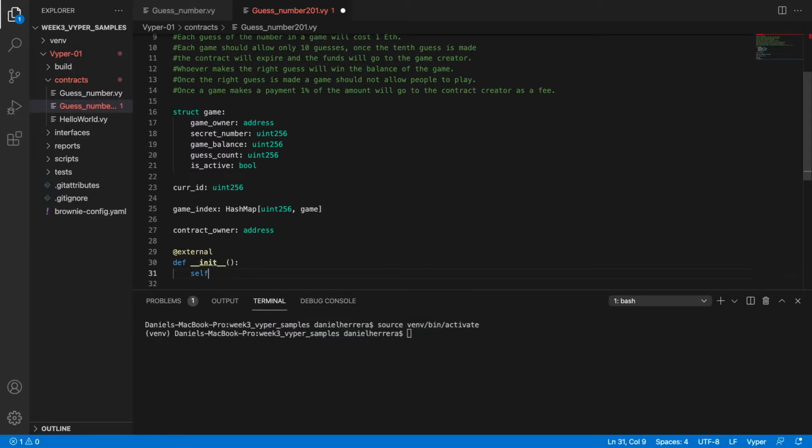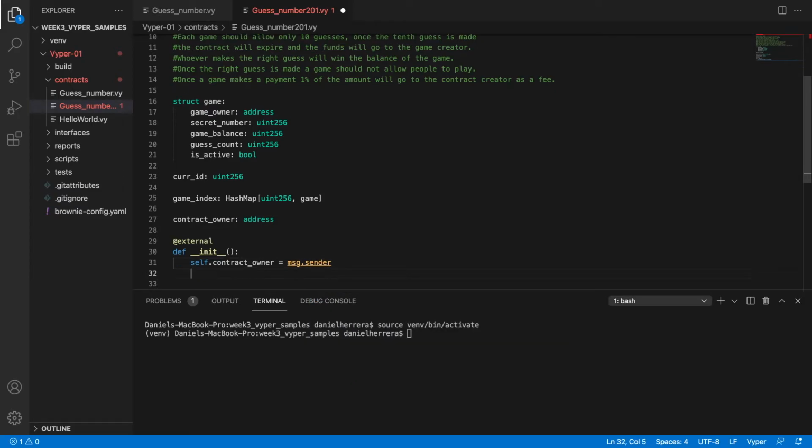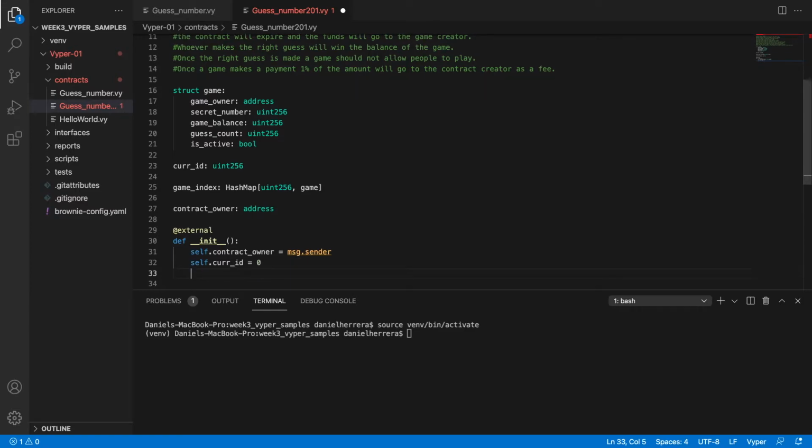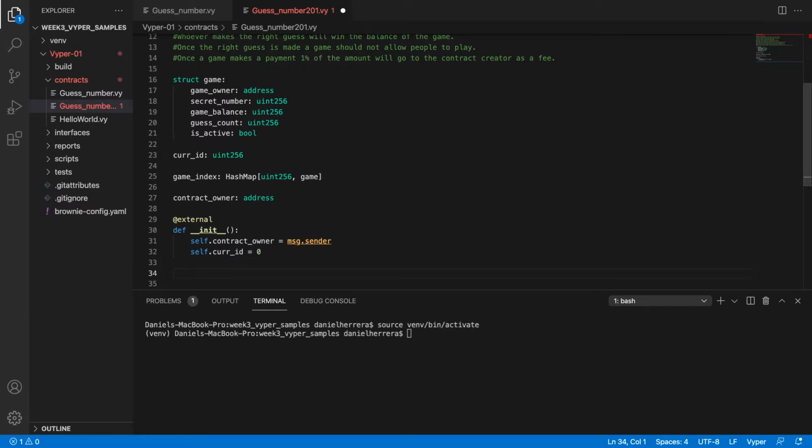It's just going to serve to store the self.contract_owner variable here as the message sender of the deployment, and that will make us the owner. And then we're going to keep self.core_id equal to 0, and that's pretty much it.